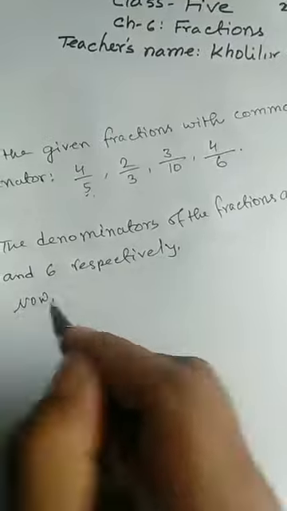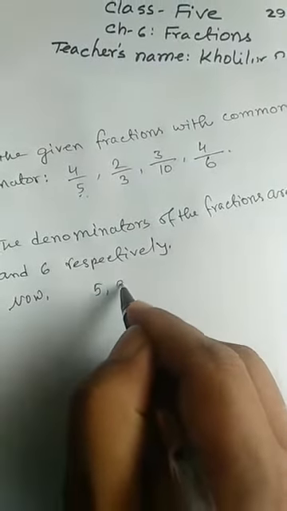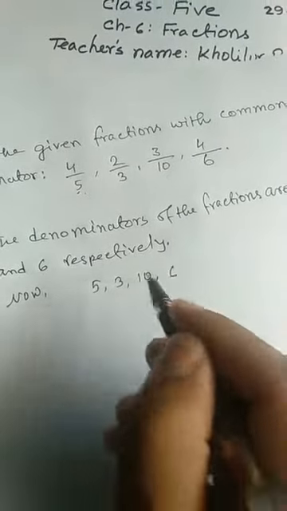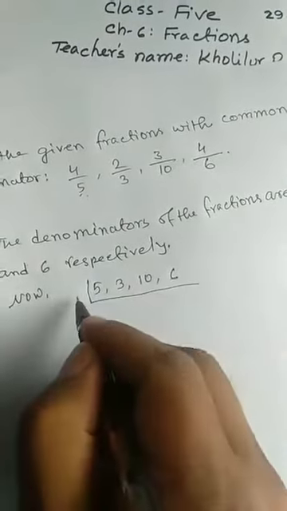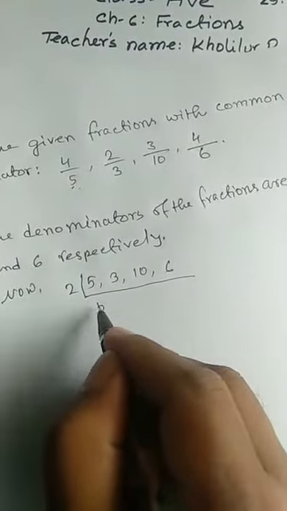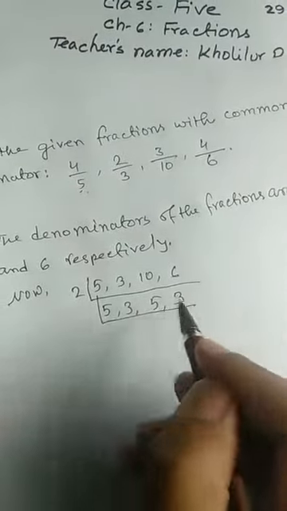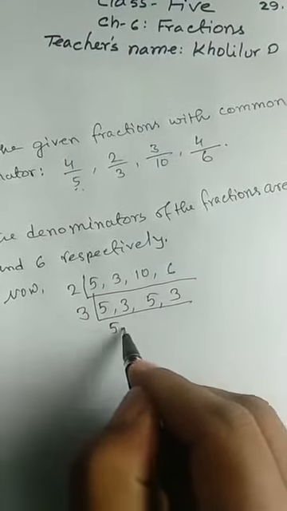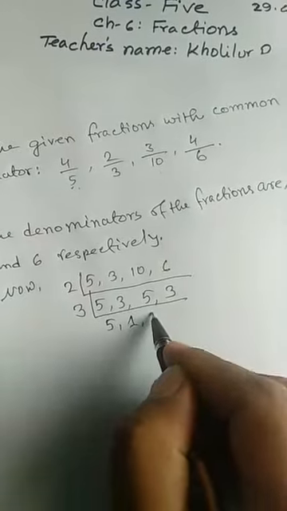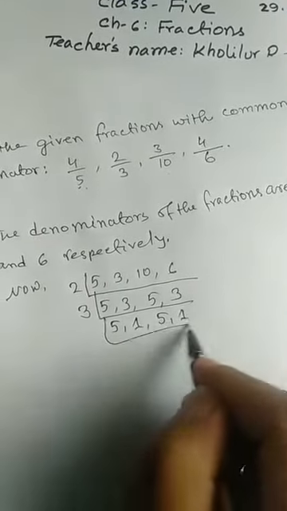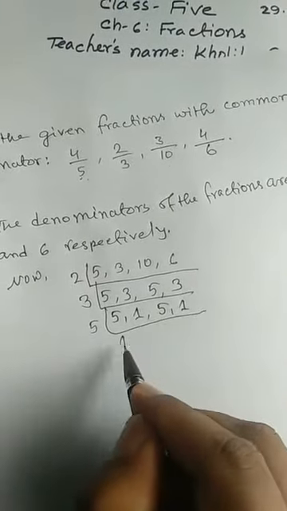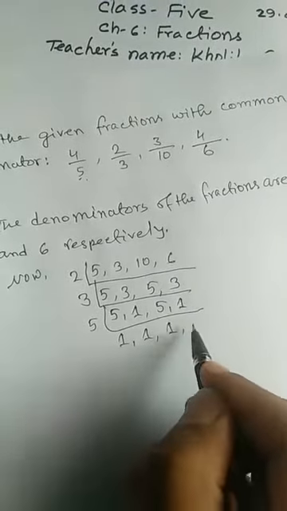Now we will find the LCM. 5, 3, 10, 6. You see, you can divide it by 2 first. 5, 3, 5, 3. Now you may give it by 3, 5, 1, 5, 1. Again you may give it by 5, 1, 1, 1, 1.